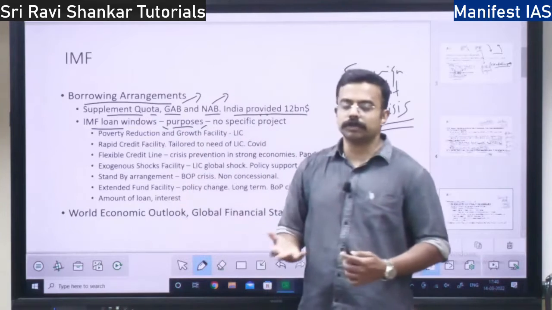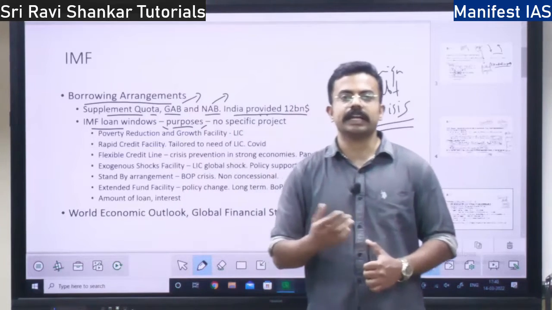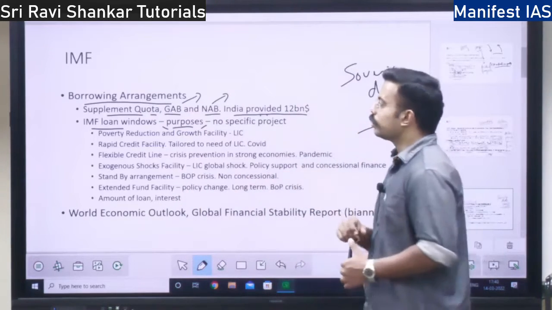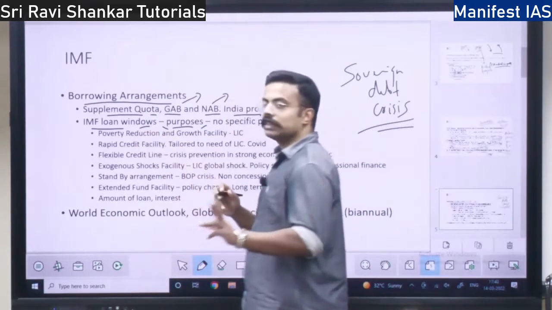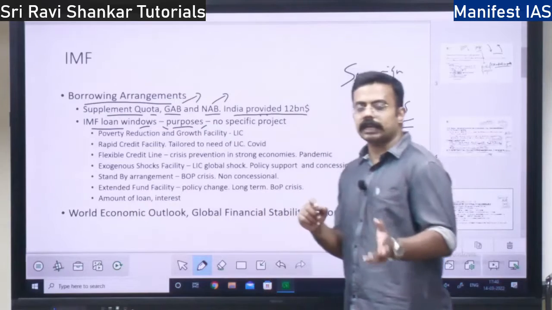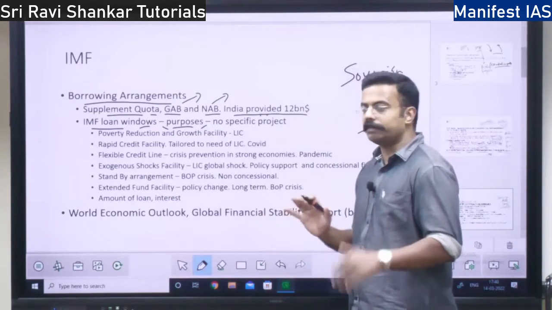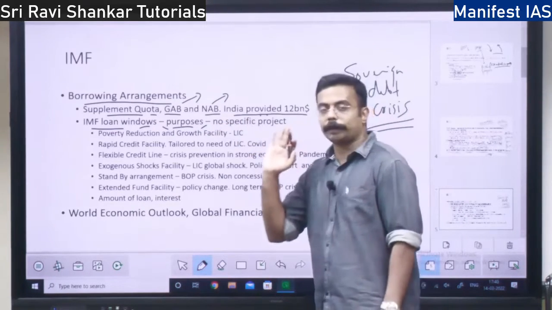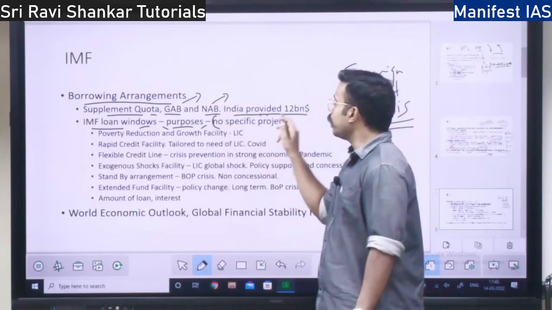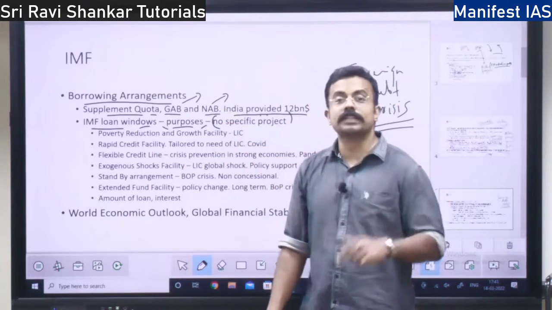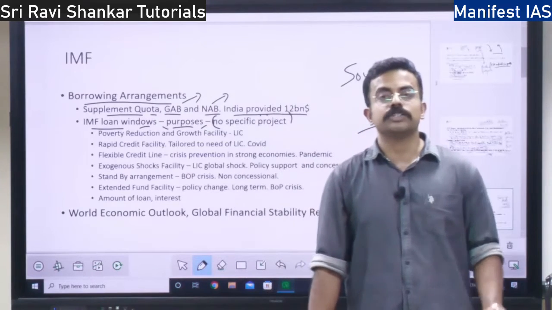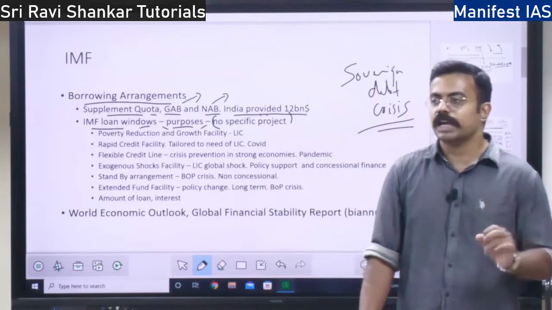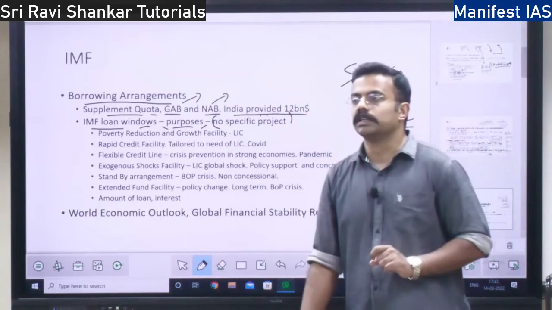These are the many purposes of borrowing from the IMF. Or you are not able to fund the essentials like education and health, then also you can borrow. The IMF has multiple loan windows for taking money. So these are the purposes. Then the IMF doesn't fund specific projects. See, the World Bank funds specific projects, education projects, health projects, right?